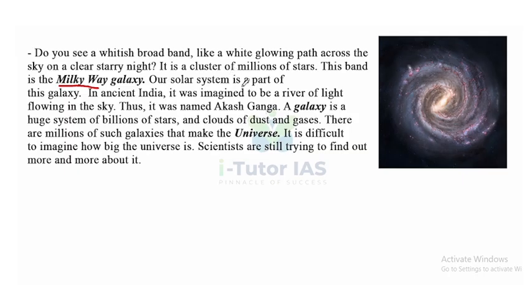Our solar system is a part of this galaxy. So our solar system, that is our Sun and planets, satellites, asteroids, meteors, all these objects are part of our solar system, and our solar system is also a part of this Milky Way galaxy. In ancient India, it was imagined to be a river of light flowing in the sky. Thus it is named Akash Ganga.